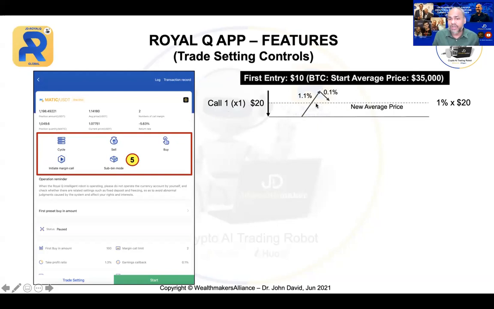So this dotted line will be the new average price. If it goes above by 1.1 and calls back 0.1, I will then take profit. So profit will be how much? 1% at $20. All right.